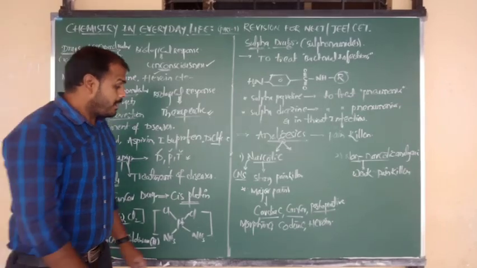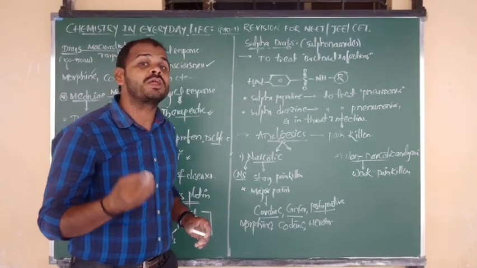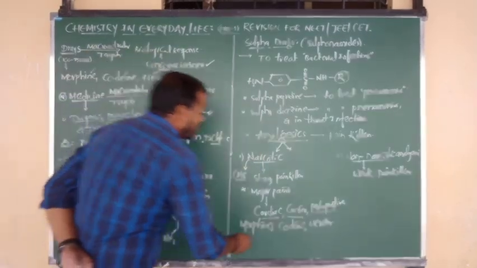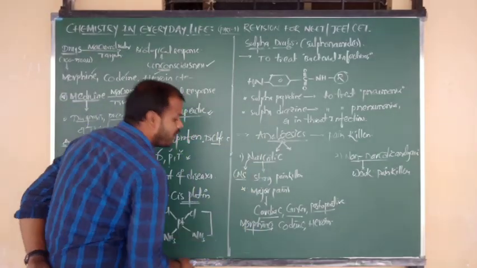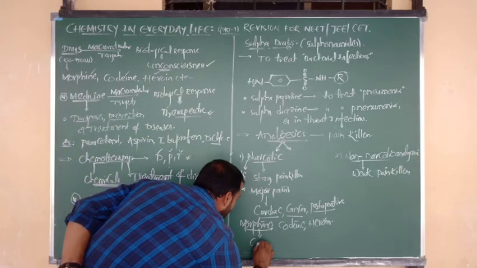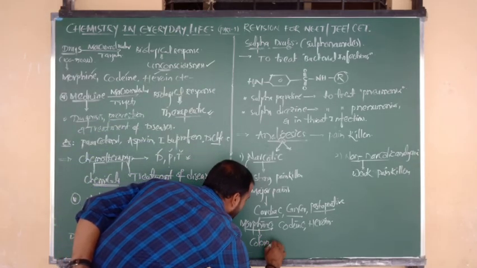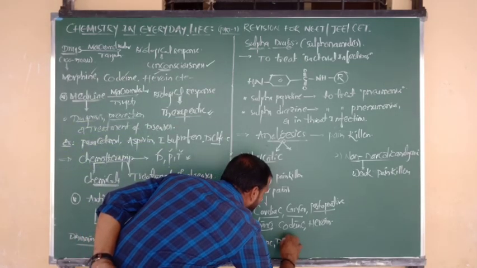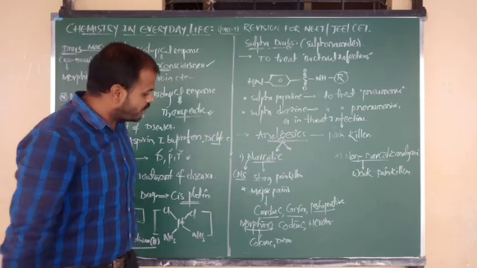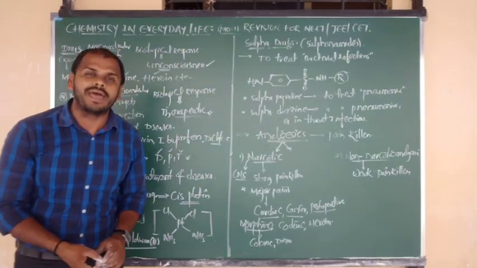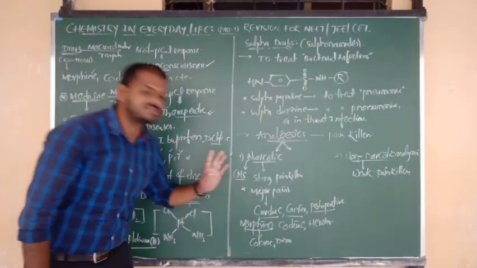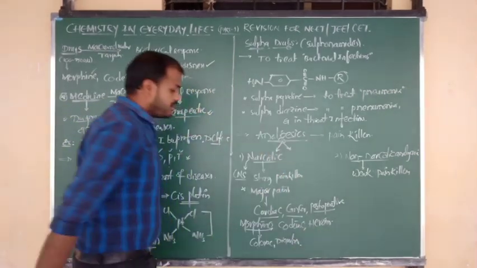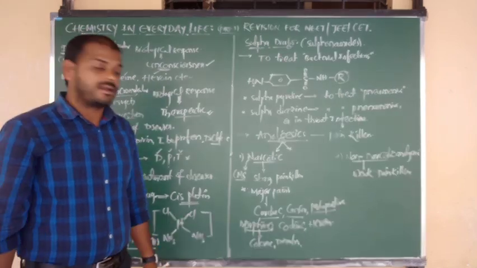Okay, good. But try to remember the uses of morphine. Morphine is one type of strong narcotic analgesic. This one we are using in the treatment of cholera and diarrhea. Question repeated, beta. So among the following, the medicine used in the treatment of cholera and diarrhea, what is the answer, beta? That is nothing but morphine. Yes. And one more question was also repeated, Nana.